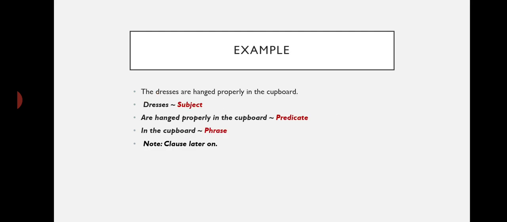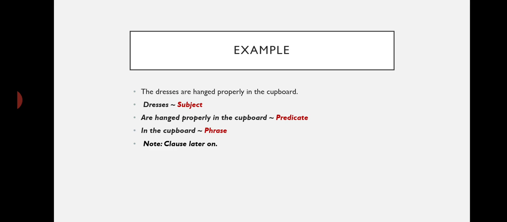Okay, let's see an example so that you can identify the different parts of a sentence. Here I have written an example for you: the dresses are hanged properly in the cupboard. Let's identify the parts. Dresses is a naming part of the sentence, so this is your subject part. Are hanged properly in the cupboard is your predicate, and in the predicate we have multiple things. As for now we are talking about the phrase, you need to understand that in the cupboard is your phrase.